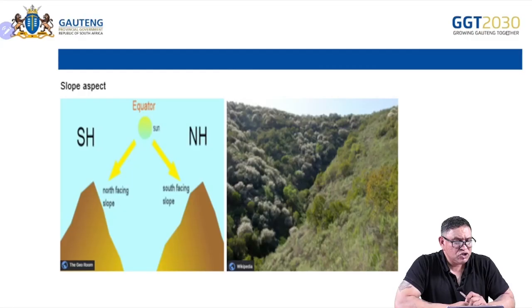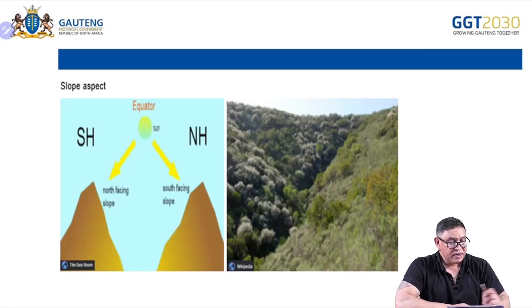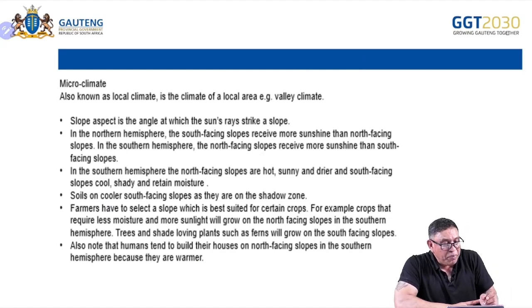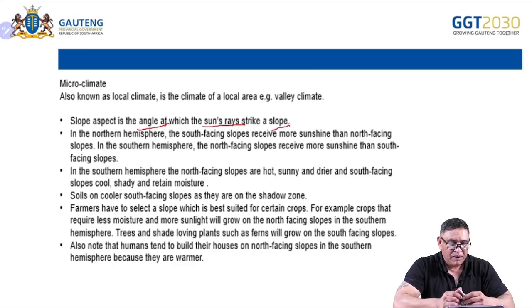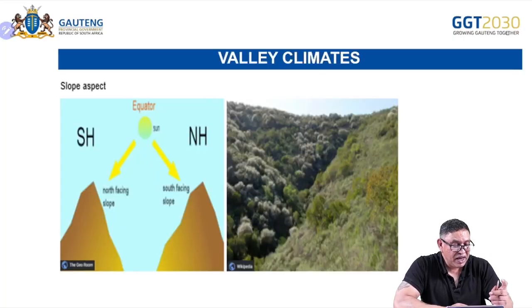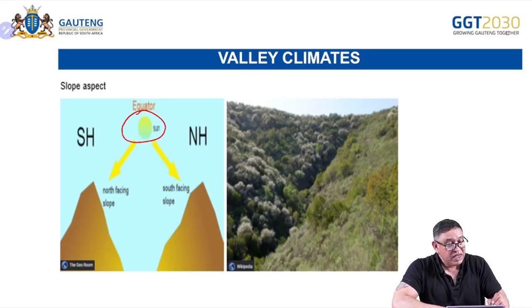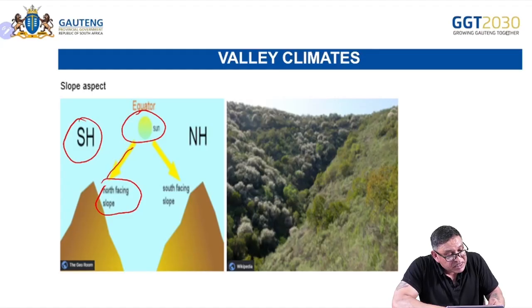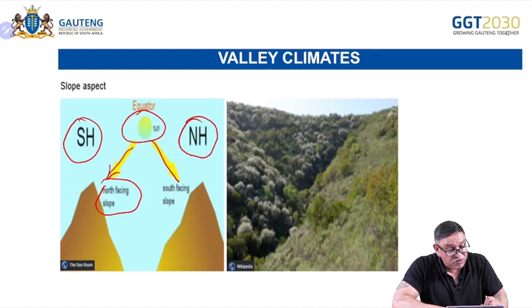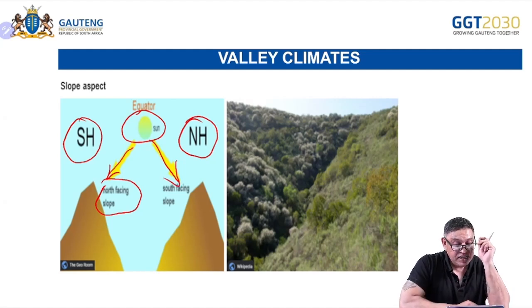So what is slope aspect? I'm going to go to that first on my next slide. Slope aspect is the angle at which the sun's rays strike a slope. And you've already picked up, due to the location of the sun in relation to the slopes, that in the southern hemisphere, north-facing slopes receive direct sunlight. And in the northern hemisphere, the south-facing slopes receive direct sunlight.